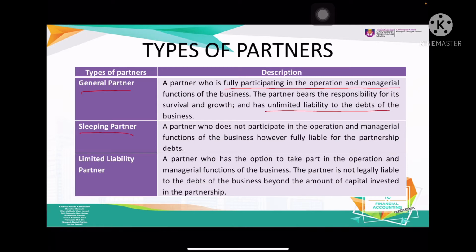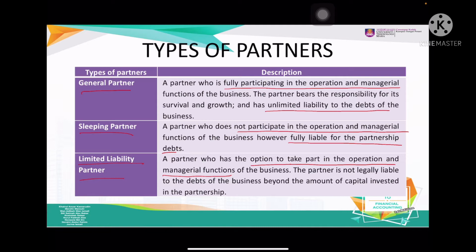What about the sleeping partner? The sleeping partner does not participate in operation and management, but is actually the same thing, fully liable for the partnership debt. And the limited liability partner is one who has the option to take part. So they have the option to take part in the managerial function. So if they would like to take part, they can take part. If they would not like to take part in the operation, they also may not take part.